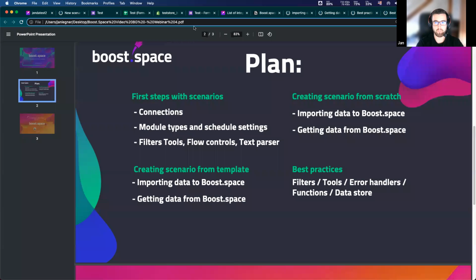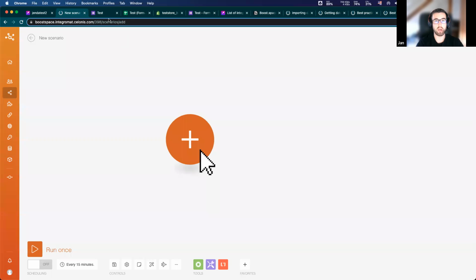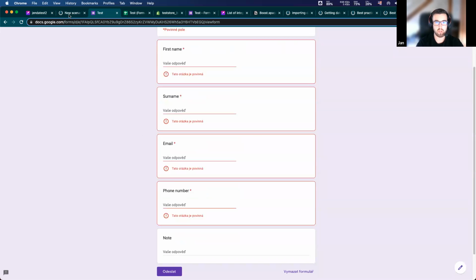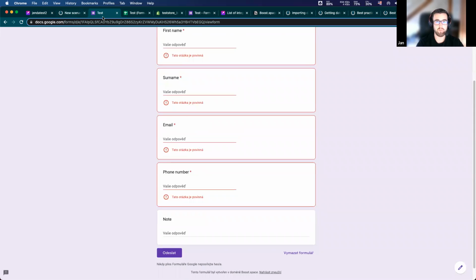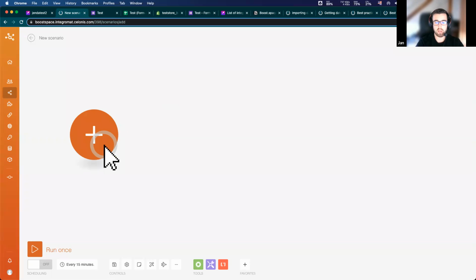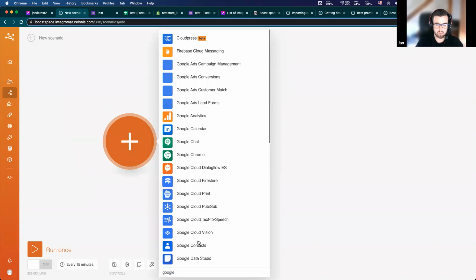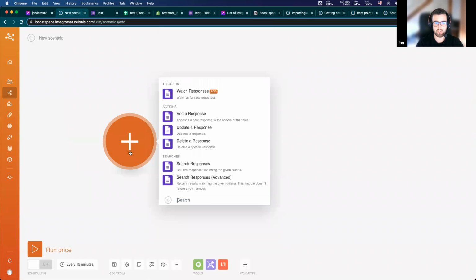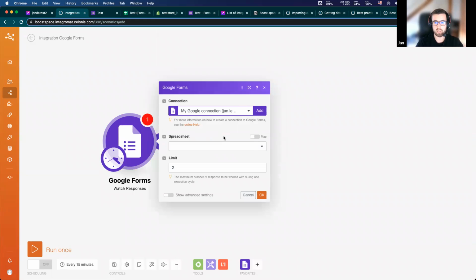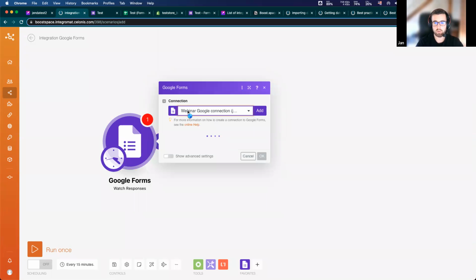For example, I already prepared for you a Google form, which contains first name, surname, email, phone number, and note. After the form is filled, I want to receive the data, put it to BoostSpace and create a new contact. So I will use at the beginning Google Forms, watch response, which is the polling trigger that I mentioned before. I have already created my connection, so I will just choose it.